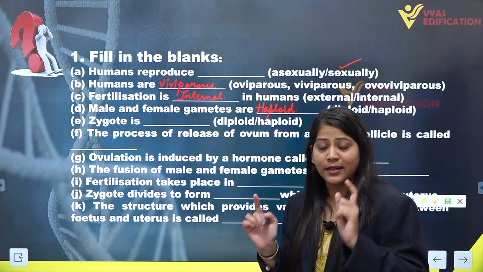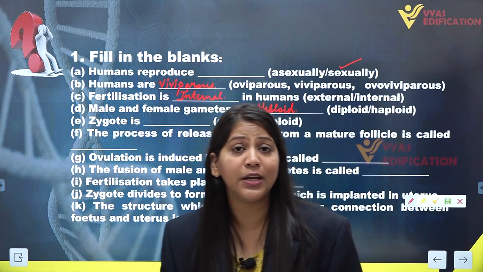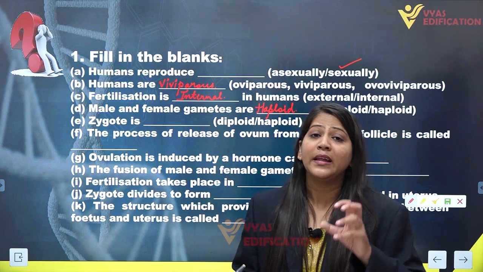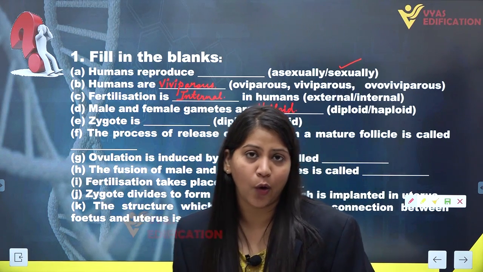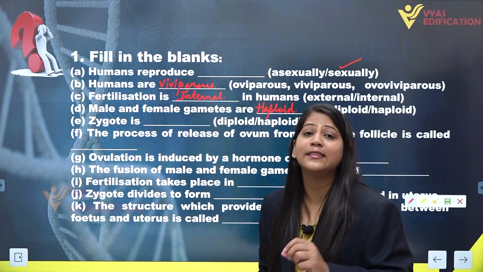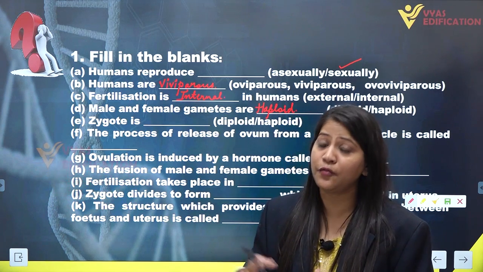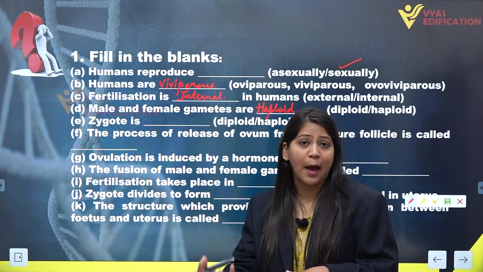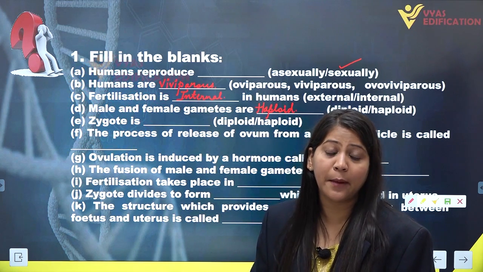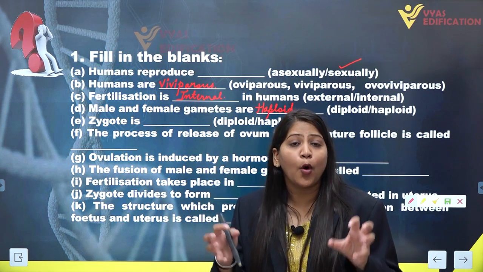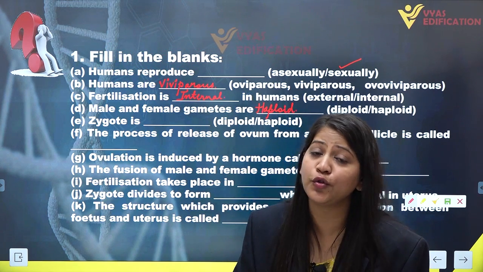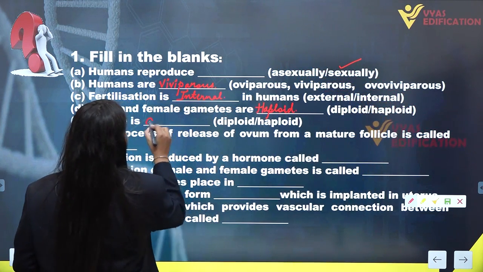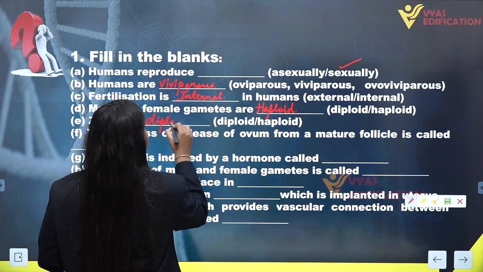We know that the male gamete and female gamete, when fused together, form a unicellular structure, and that unicellular structure is known as zygote. And zygote is diploid in nature because it is formed by the fusion of two gametes, that is male gamete and female gamete. The gametes are haploid. Both the haploid gametes when fused together form a diploid zygote. So the zygote is actually diploid.